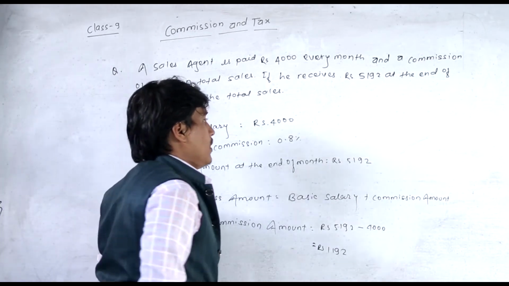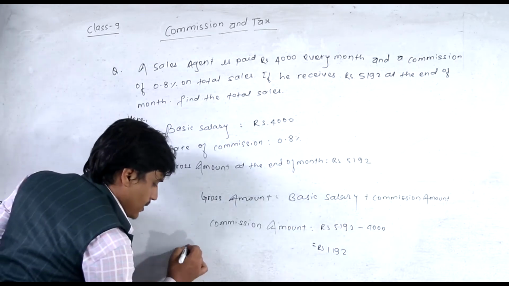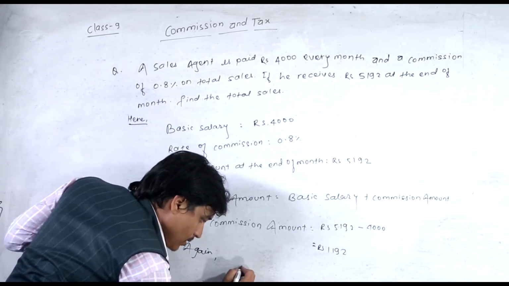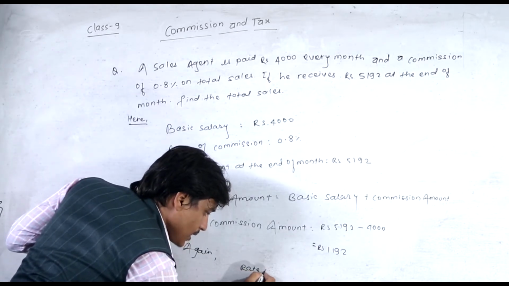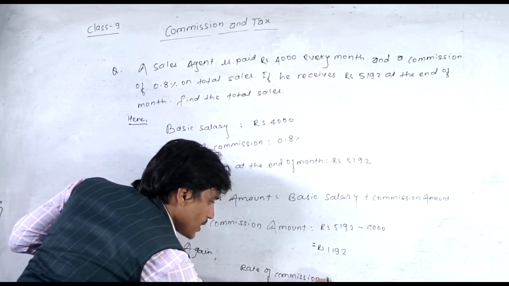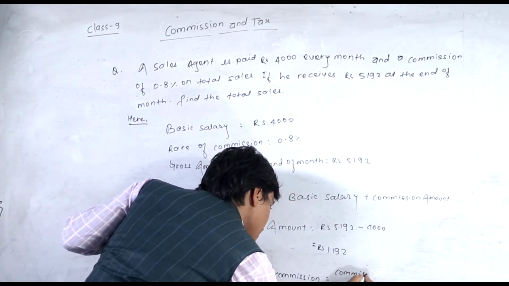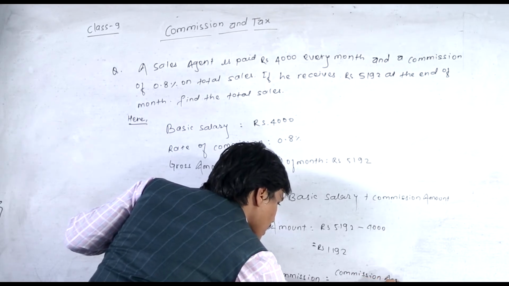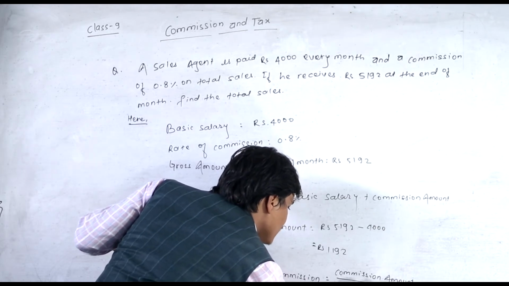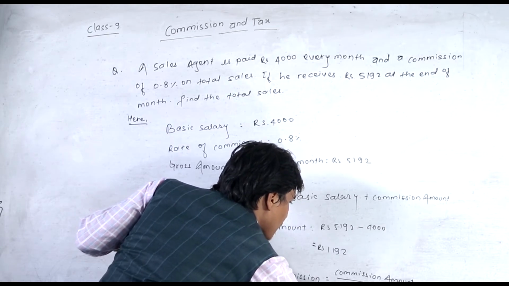I am going to write here again. Rate of commission is equal to commission amount upon SP, that is total sales, multiplied by 100%.